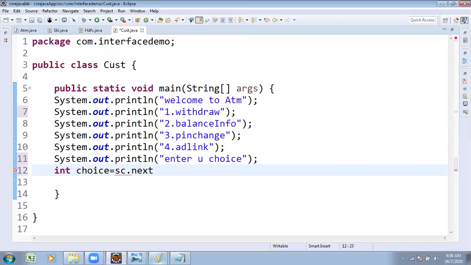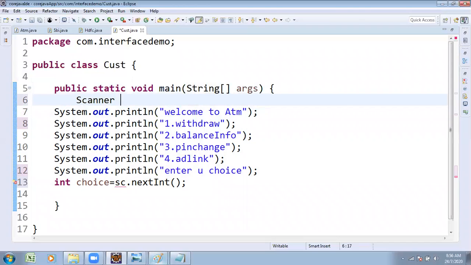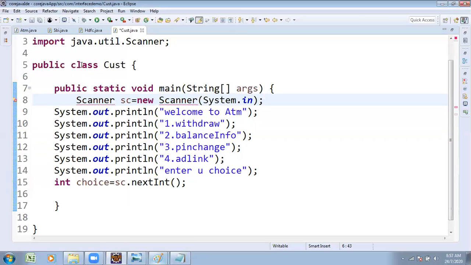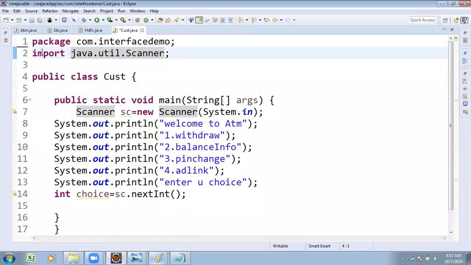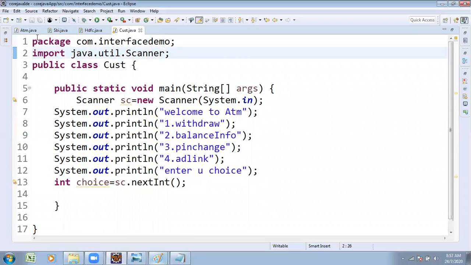But I have not written the scanner. That's why nextInt. I have to write the logic for scanner. Scanner syntax: Scanner sc = new Scanner(System.in). The pre-requirement for this line of code is import java.util.Scanner. After doing this, step 1 part execution started. So try to check up to this line.